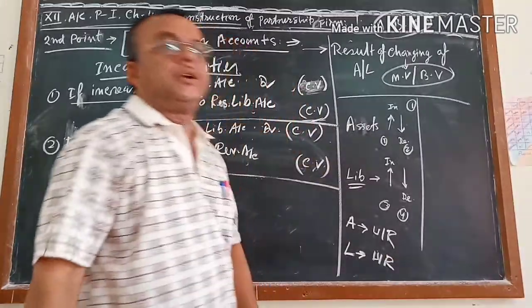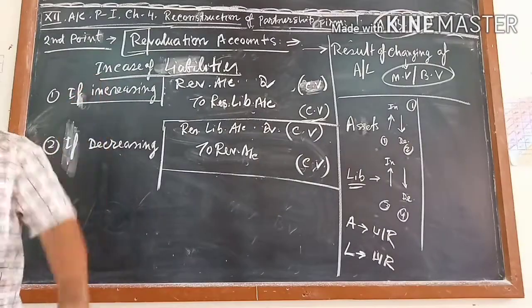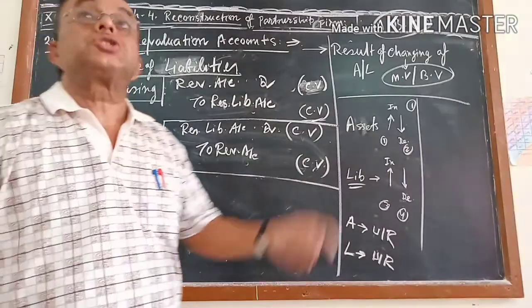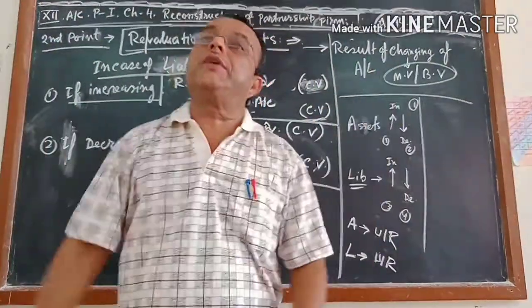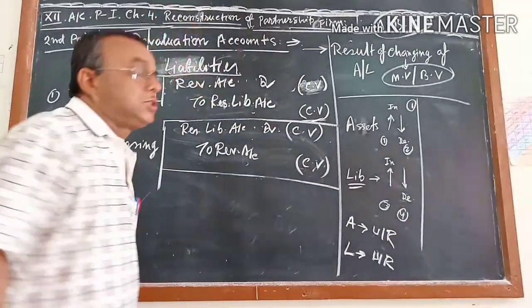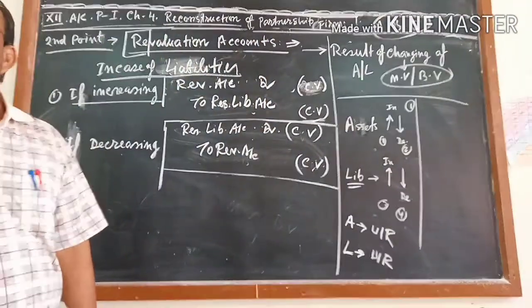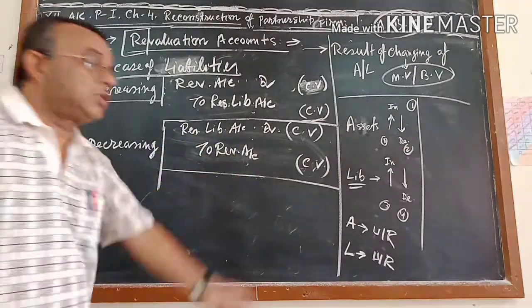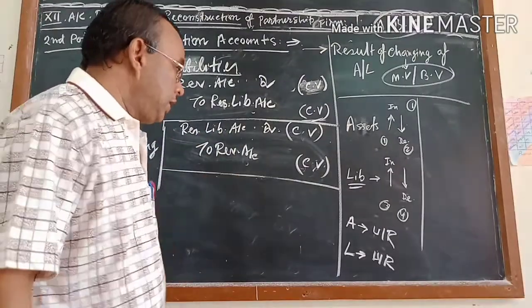Unrecorded assets and liabilities: in the previous balance sheet it was not recorded, it was not given, but now you have to write it. That is called unrecorded assets.